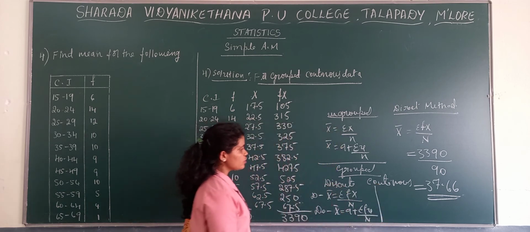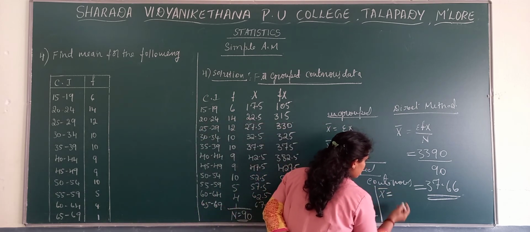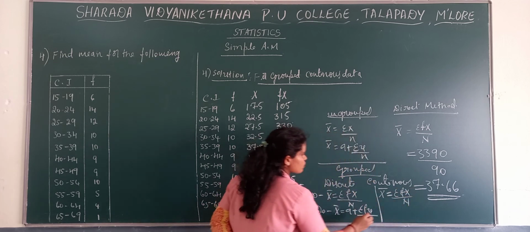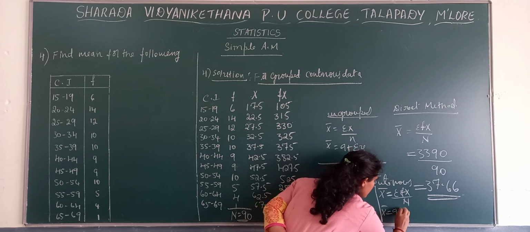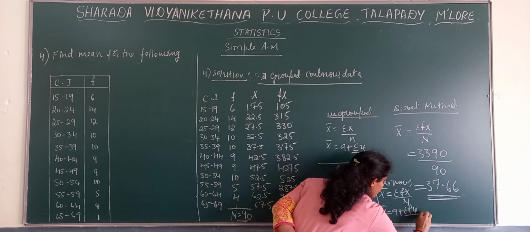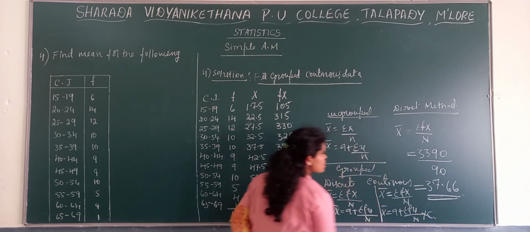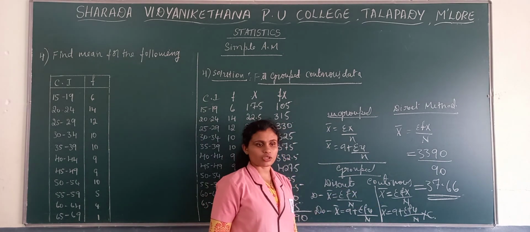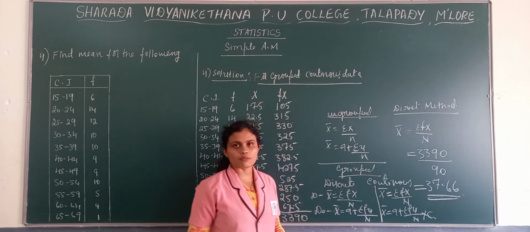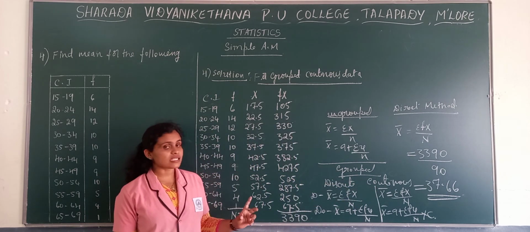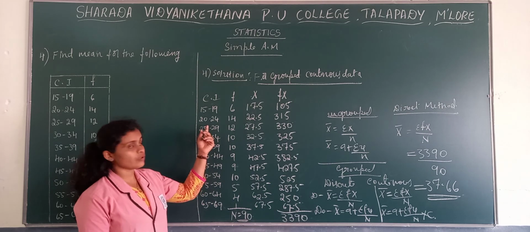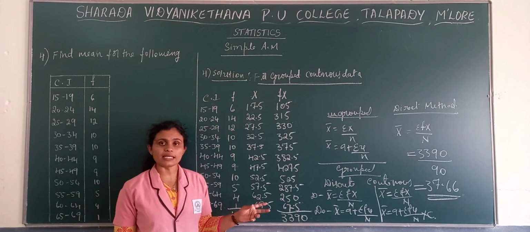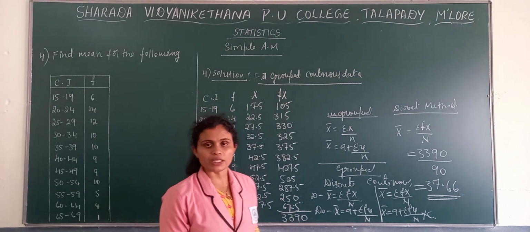Then if you get continuous, the direct method formula remains as it is, sigma fx by n, but the deviation method formula is a plus sigma fu by n into c, since we have class intervals, which we get in case of continuous. So these are the formulas which come under arithmetic mean, but there are some other varieties of problems you will get, where we get less than, more than problems. Such kinds of problems we'll see in the upcoming classes. Thank you.